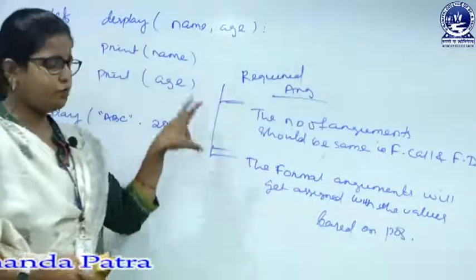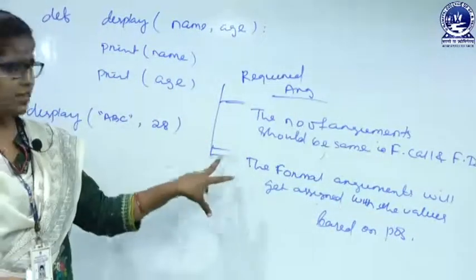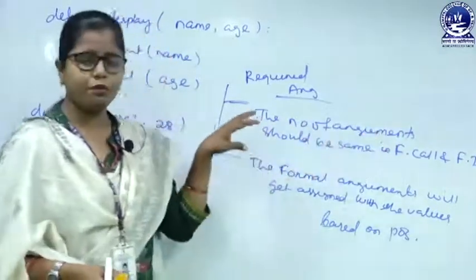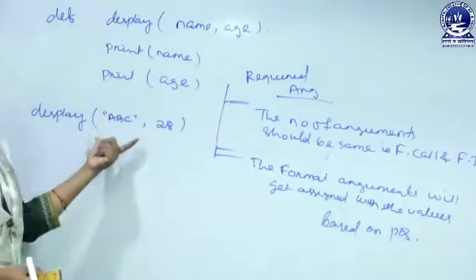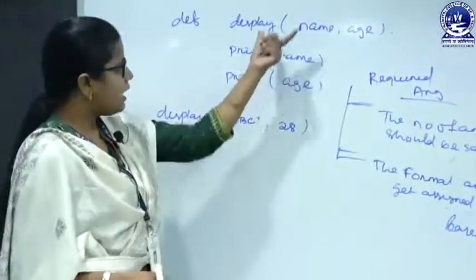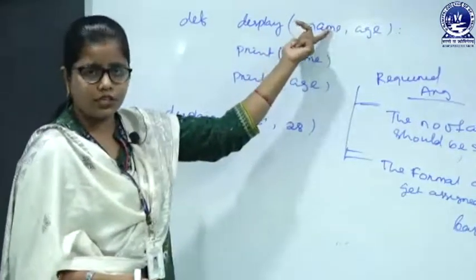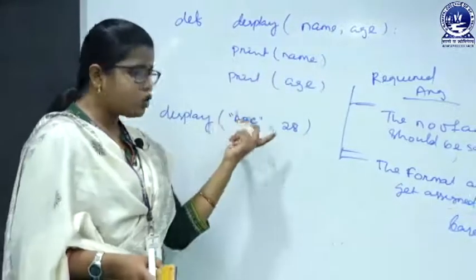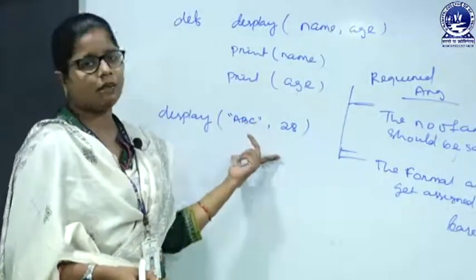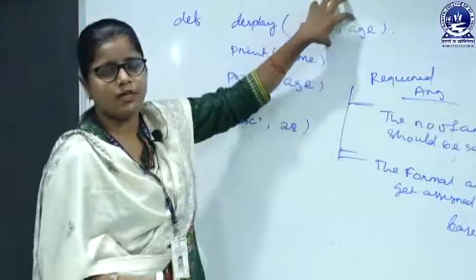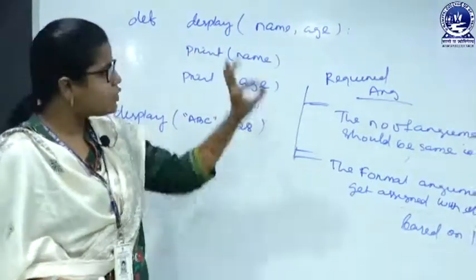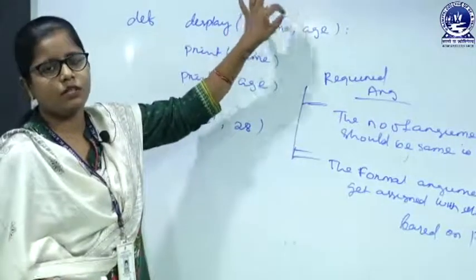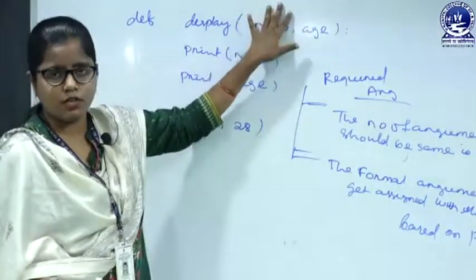So we have to remember these two rules. The number of arguments should be same in function call and function definition. So this is the function call, and this is the function definition. If I put 4 arguments there, that means 4 arguments should be here. Whatever the number of actual arguments, it should match the number of arguments that we are using in the function definition.